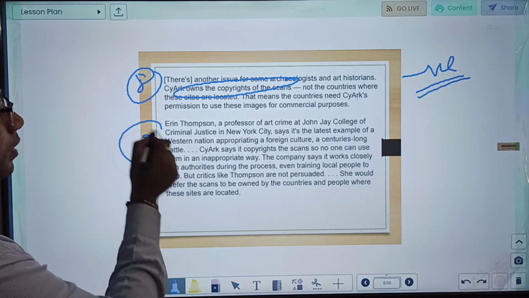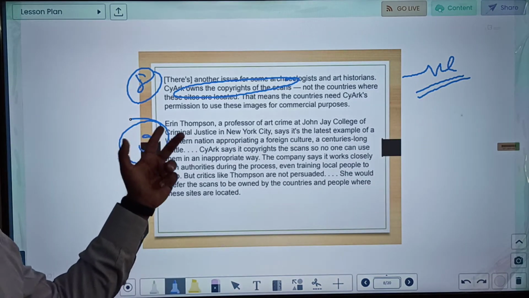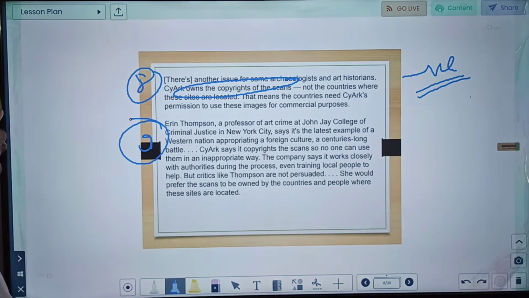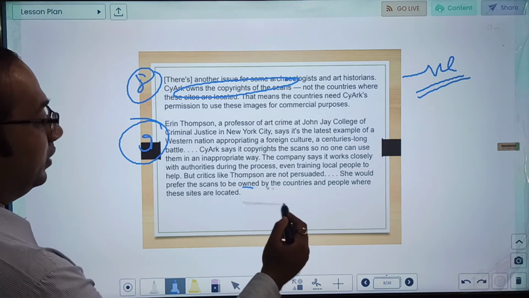Okay. Final concluding paragraph. Erin Thompson, a professor of art crime at John Jay College of Criminal Justice in New York City, says it is the latest example of Western nations appropriating a foreign culture, a centuries-long battle. SciArc says it copyrights the scans so that no one can use them in an inappropriate way. The company says it has worked closely with authorities during the process, even training local people to help. But critics like Thompson are not persuaded. She would prefer the scans to be owned by countries and people where these sites are located.